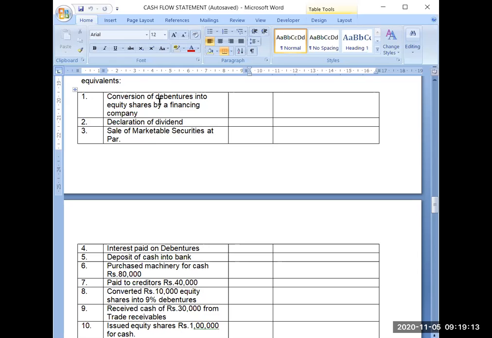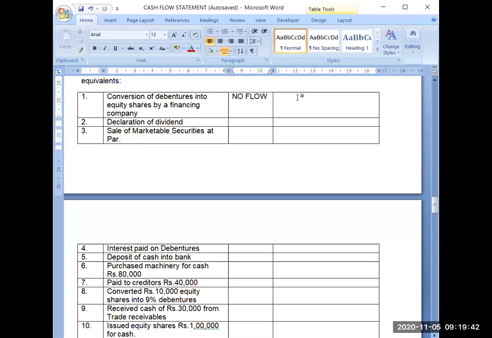So when I'm converting the debentures into equity shares, I'm not getting any cash, because once I have issued the debentures, at that time I have got the cash. Later on, what I'm doing, I'm simply converting these debentures into equity shares. So I will not be getting any cash further. So this will result in no flow.